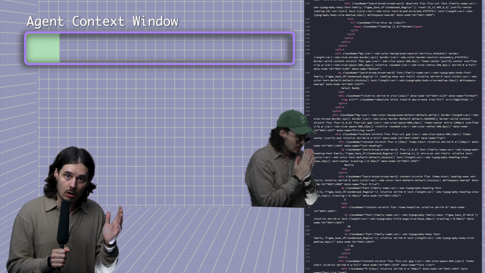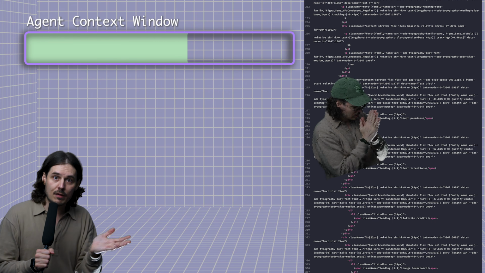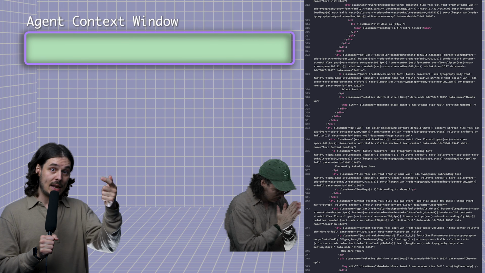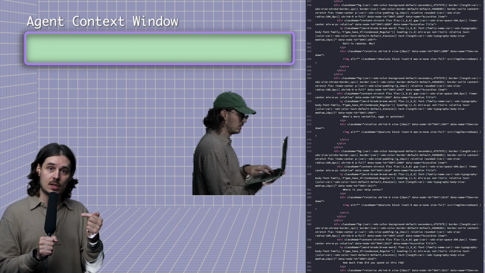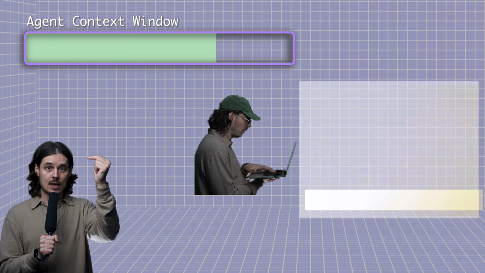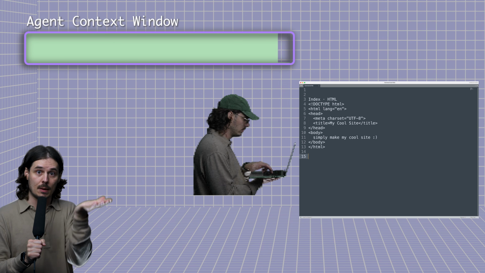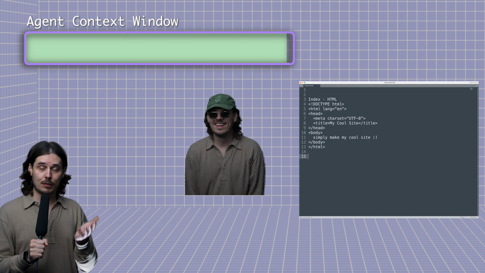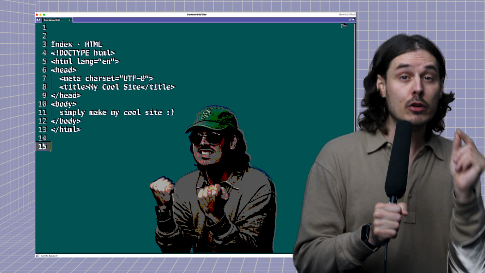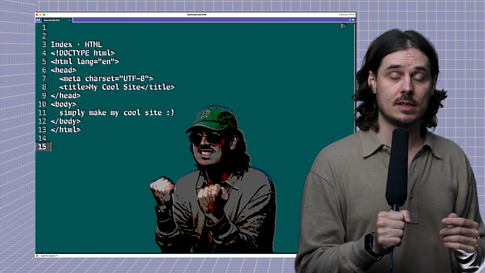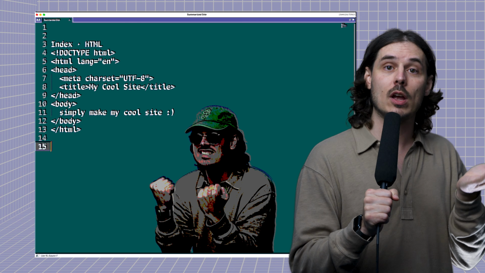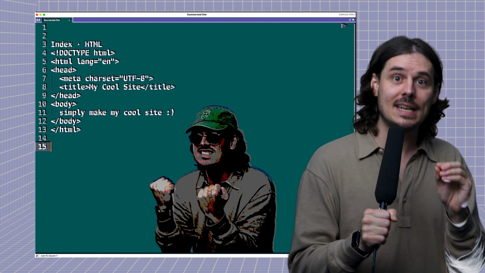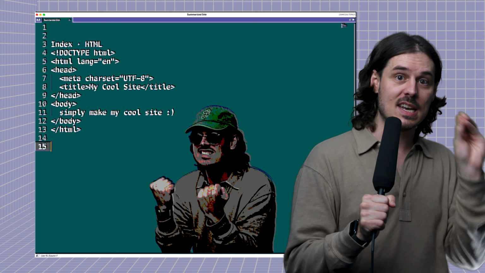Now, for those that don't know, a context window is the amount of memory an agent can have when it's consuming information like this. And when it hits its limit, when there's too much information in the bank, it summarizes so that it can add more information and essentially compresses what it has. Now that's great, and these agents are pretty good at compressing that information, but that is lossy. You lose information in that summarization process. Our goal here is to make sure that we are summarizing as infrequently as possible, and the best way to do that is to provide potent context and nothing else.